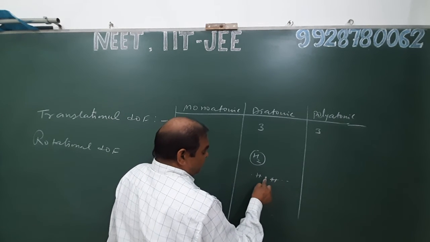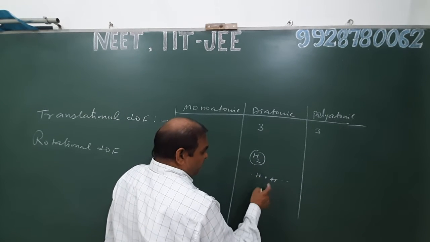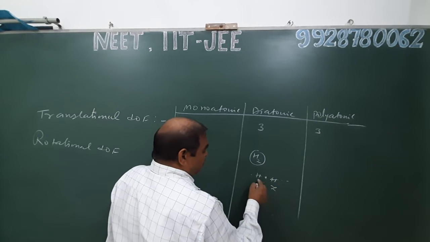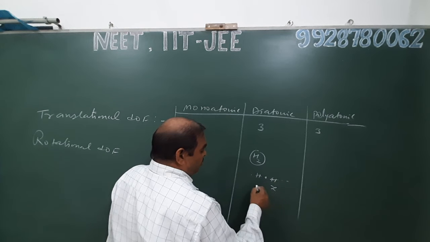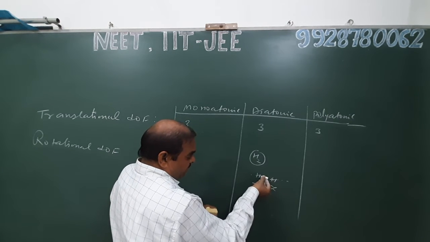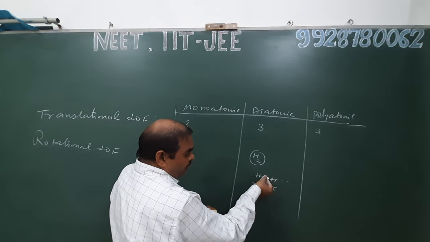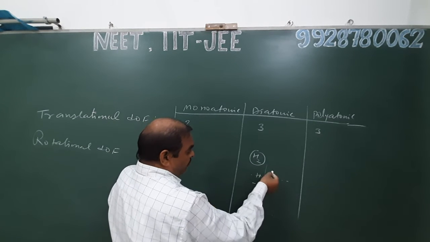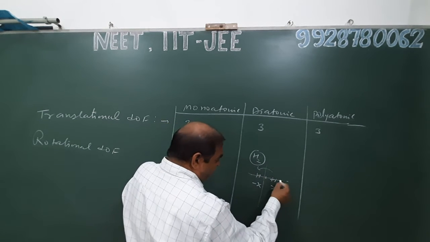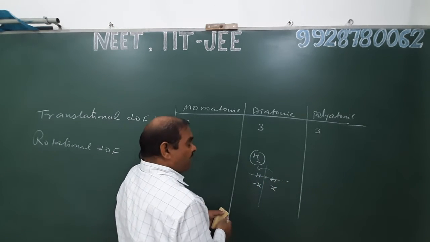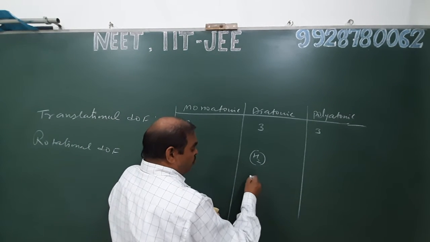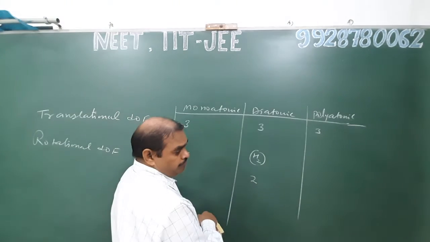Suppose it is the origin where x, y and z axes intersect each other. Suppose the molecule lies along the x axis. This linear molecule can be rotated along the y axis or the z axis, and these axes are perpendicular to the molecular axis, and hence each diatomic molecule possesses two rotational degrees of freedom.